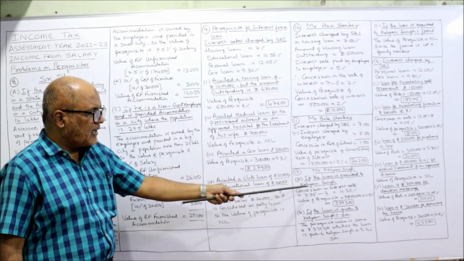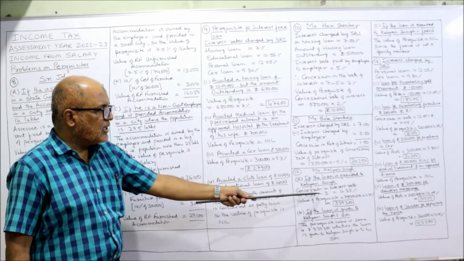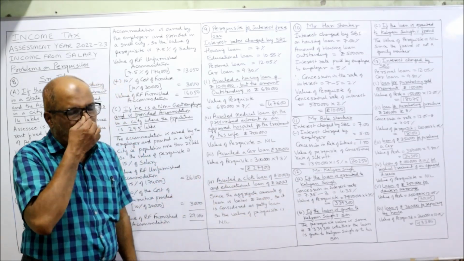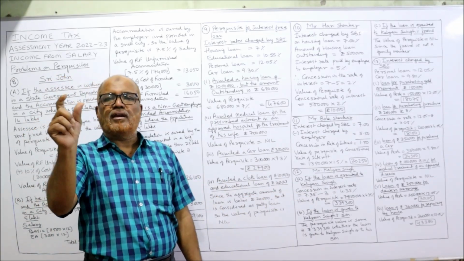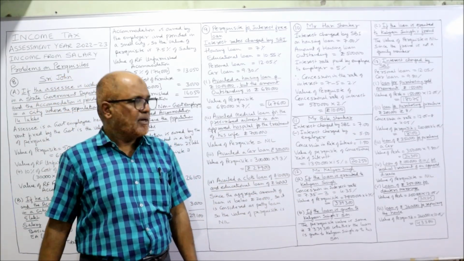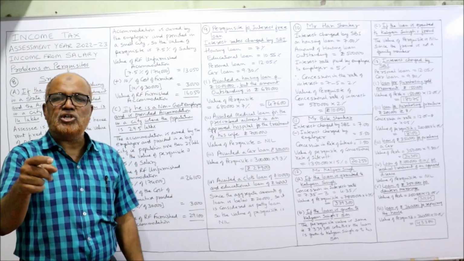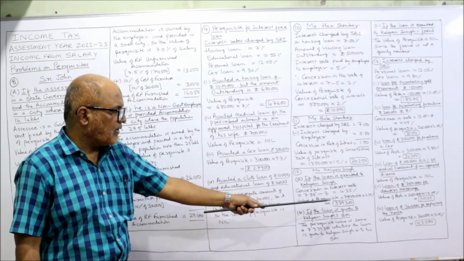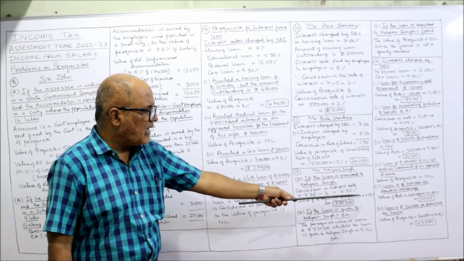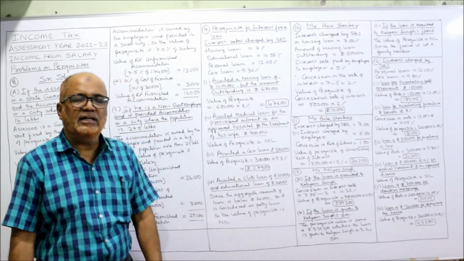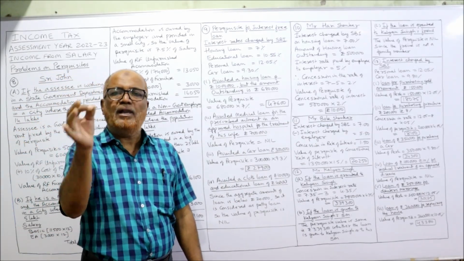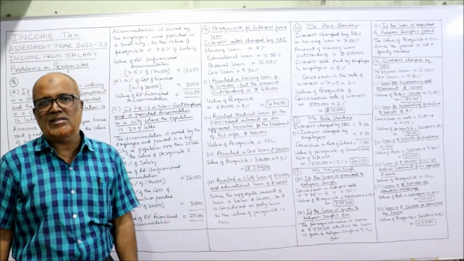Now, Mr. Kalyan Singh. If the loan is granted to Kalyan Singh, concession in interest rate 7.35 minus 3, 4.35. 7.35 interest charged by SBI. And 3% is the interest charged by the employer. So concession 4.35. Value of perquisite 78 lakh into 4.35, 3,39,300. This is the value of the perquisite taxable in the hands of Kalyan Singh.